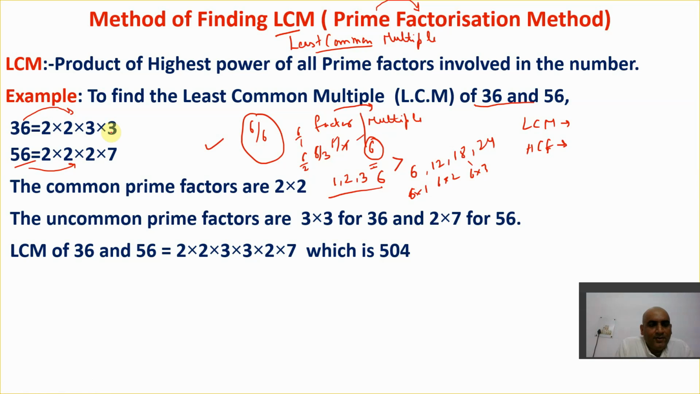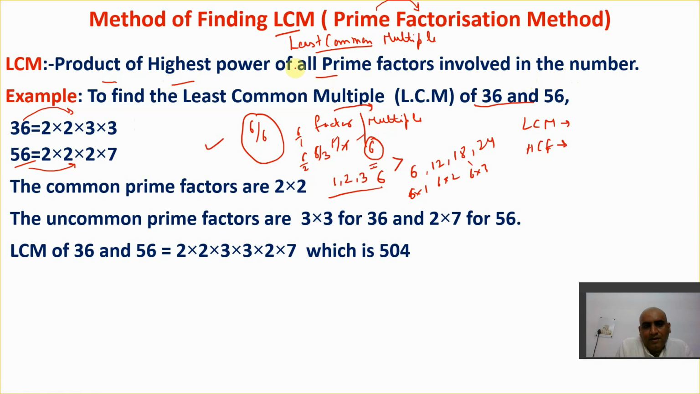So this is the point out here. Now we have already found the prime factors. Now how to find the LCM here? LCM is the product of the highest power of all the prime factors involved in the number. Now what do you mean by the statement? Break the statement like this.